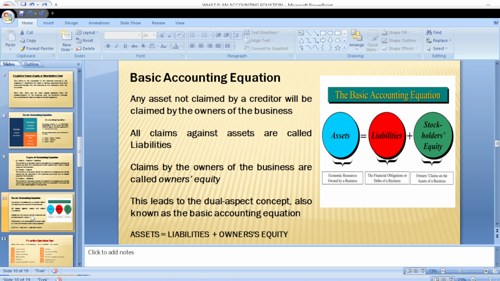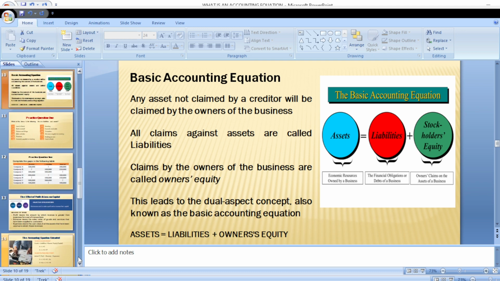All claims are against the assets of the company. Now, you have assets equals liability plus owner's equity. This leads to the dual aspect concept, which is known as what? The basic accounting equation. Let's continue.